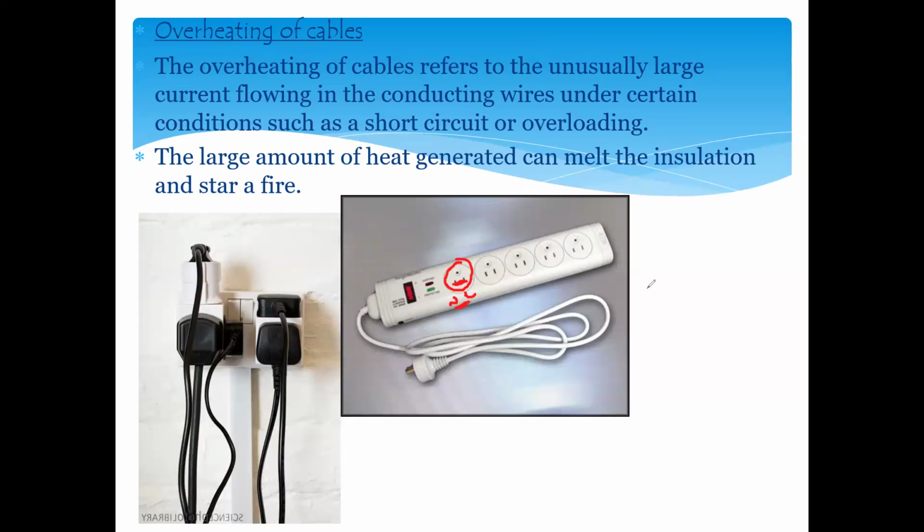So for a device to work, we always need two wires: one is a live, another one is a neutral. When there is overheating of the cable or overloading, it produces heat energy, which may cause a short circuit. Short circuit means that if the live wire touches the neutral wire directly, we call that a short circuit. And as a result of a short circuit, it might start a fire.